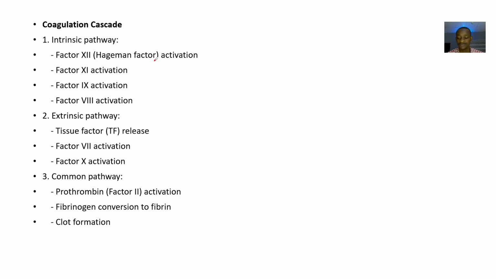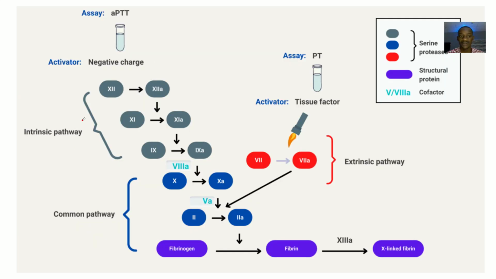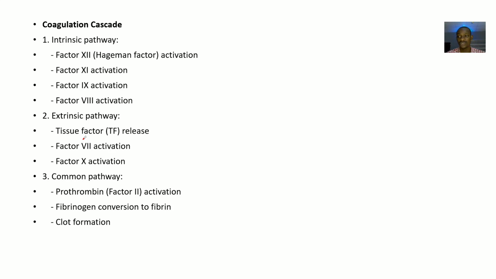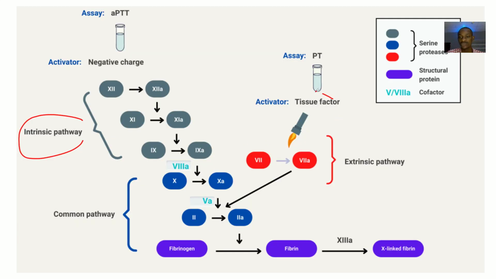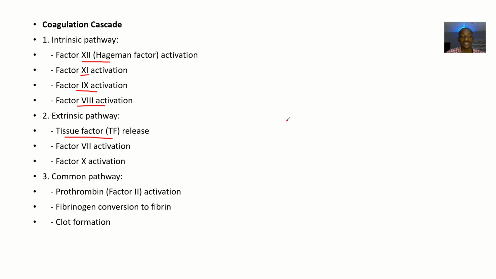For the intrinsic pathway, you just focus on the reactions. That's factor 12 activation, factor 11 activation, factor 9 activation, factor 8 activation. Those are the reactions that go on, so those are the biochemical processes. Then for the extrinsic pathway, there's tissue factor release, then factor 7 activation, then factor 10 activation.